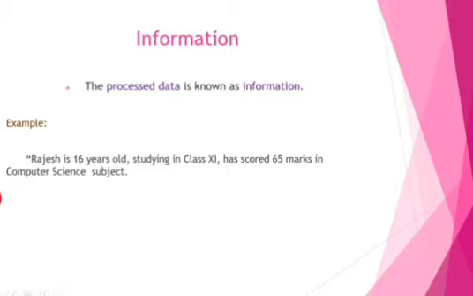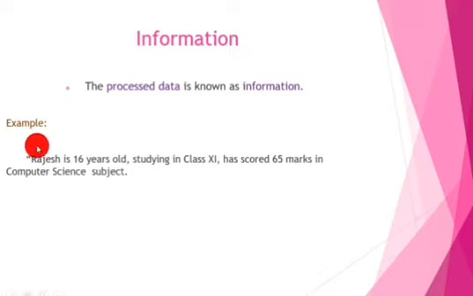Okay, so we see this example. Rajesh, what is the value given for name? Rajesh. Yes, Rajesh is 16 years old, studying in 11th class, and has scored 65 marks in computer science subject. Okay, now you can read this statement. We clearly understand what the data wants to say.